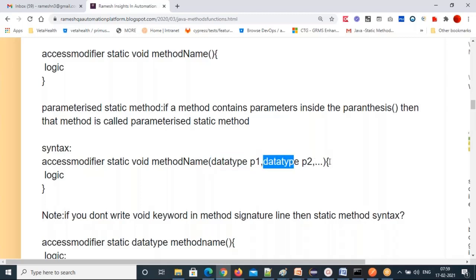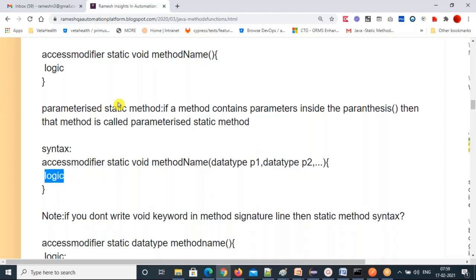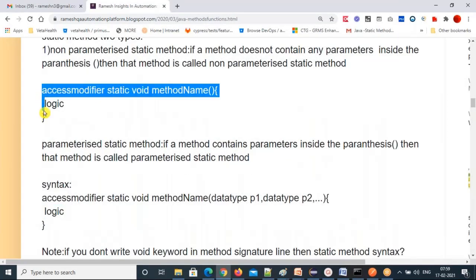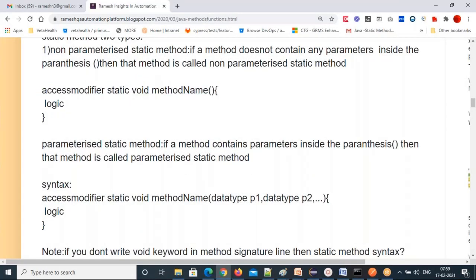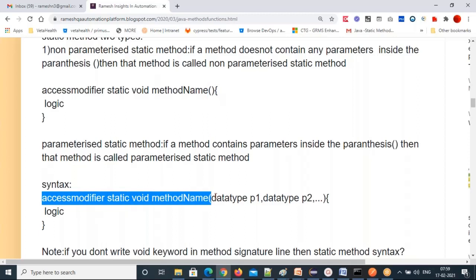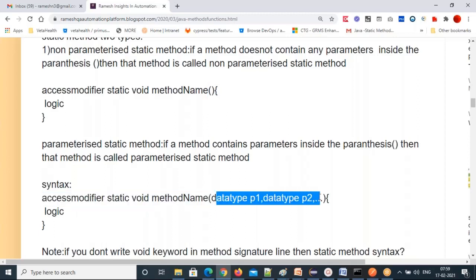How many parameters you want, you can declare, and then inside the method body you write the logic. So these are the two method syntaxes. Observe: static method syntax with void, without parameters, one syntax. Second one, static method syntax with void, with parameters, second syntax. These are the two categories.